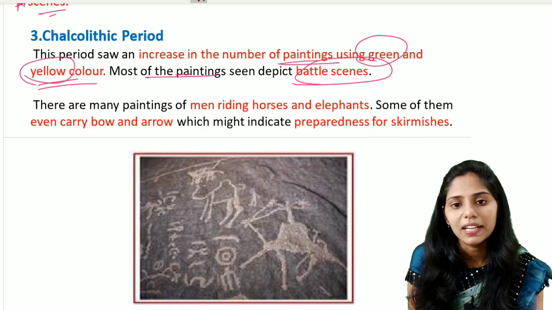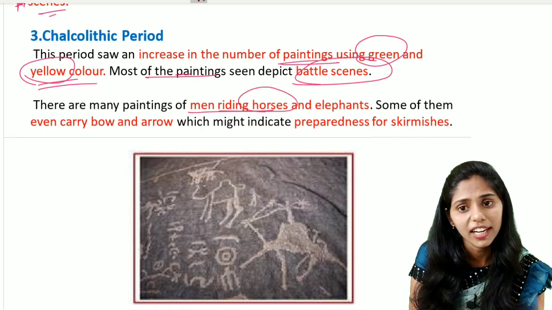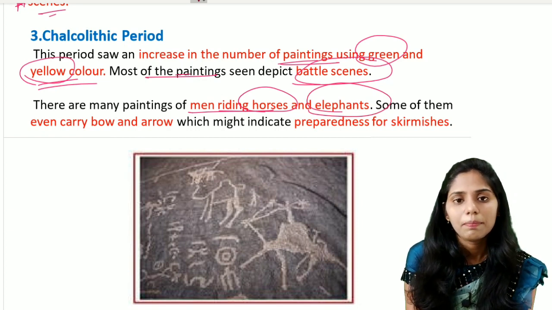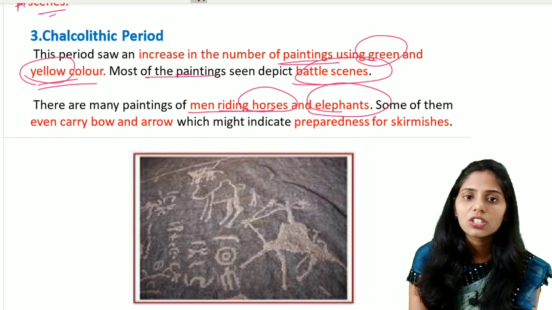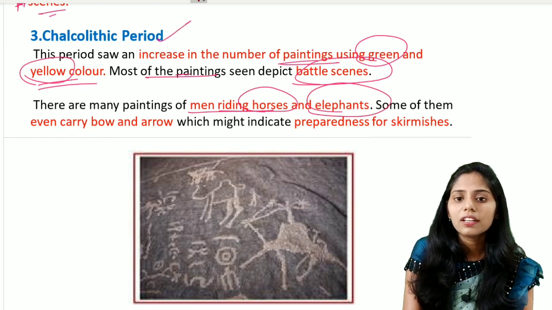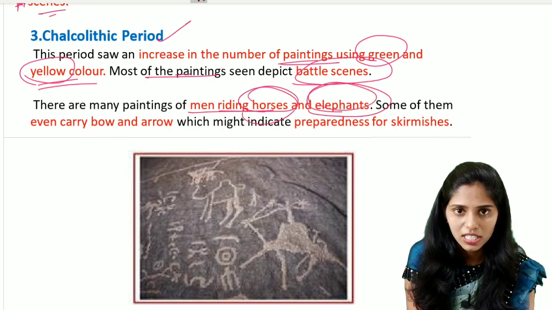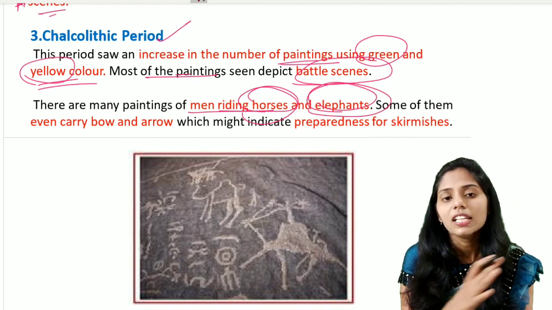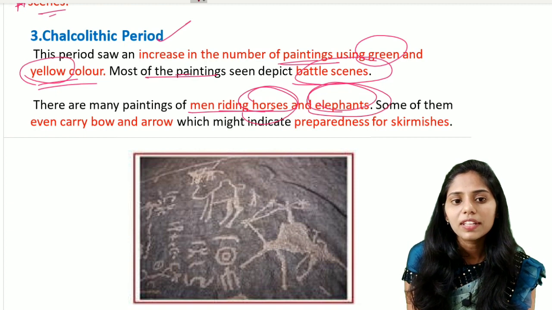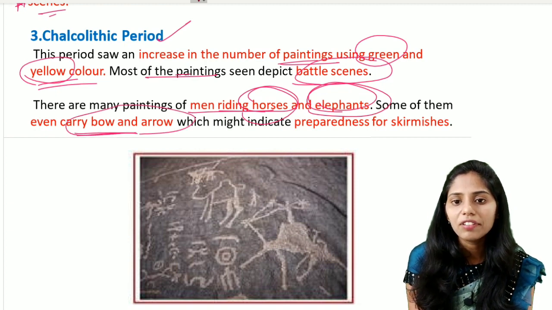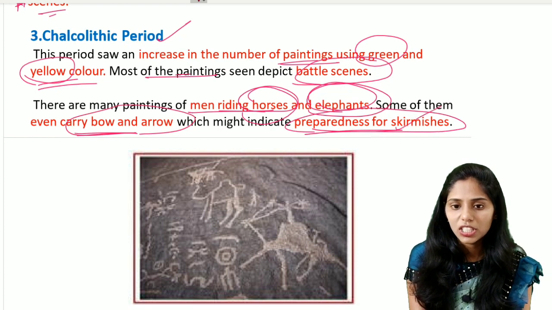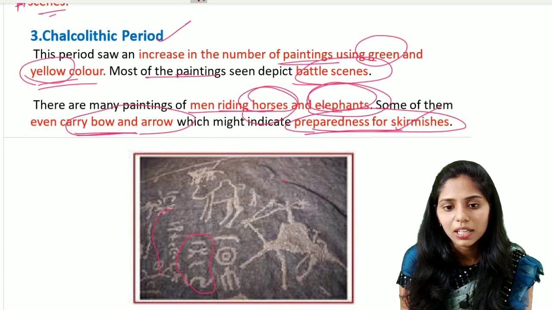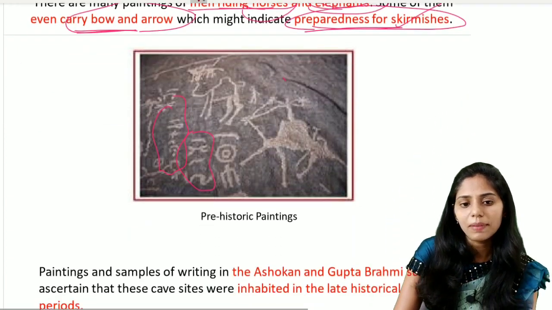And there are many paintings of men riding horses and riding elephants. In the Mesolithic period, riding scenes were present, but we could not distinguish which animal it was. In the Chalcolithic period, we can distinguish the horses and the elephants. So there is a gradual development of painting from one period to the next. Some of them even carry a bow and arrow, which indicates their preparedness for skirmishes. These are some of the diagrams here. We see there is also some script written in these paintings.